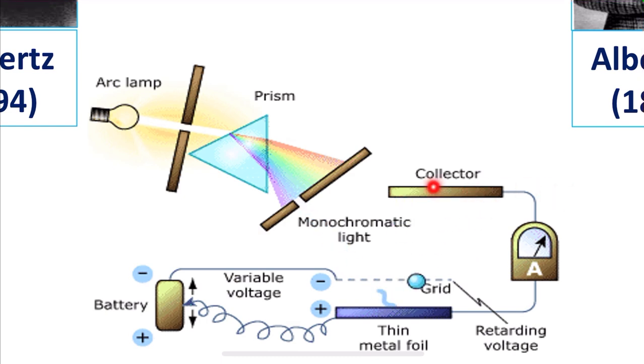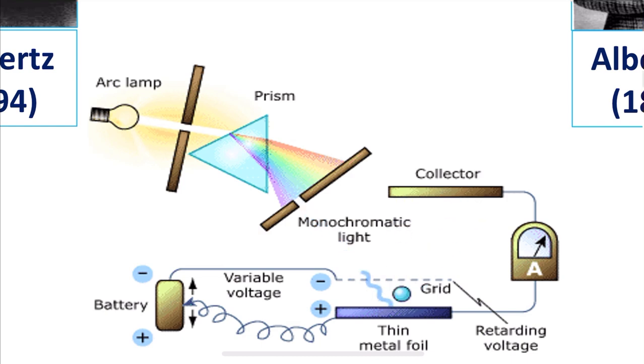There we can measure how many electrons have been collected, and the whole setup is connected with a battery having a variable voltage. Those electrons which are ejected from the metal foil are called photoelectrons.